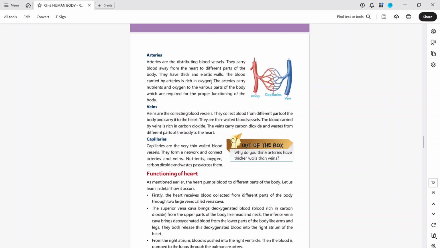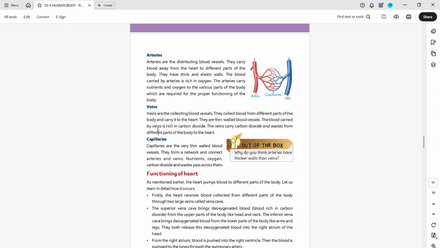The arteries carry nutrients and oxygen to the various parts of the body, which are required for the proper functioning of the body. So arteries have oxygenated blood. If it is red in color, it means it has good hemoglobin and good oxygen. It is red in color due to oxygenated blood. Arteries carry the blood away from the heart. An artery takes blood from the heart and transfers it to the whole body.